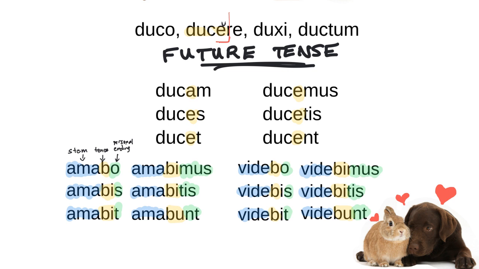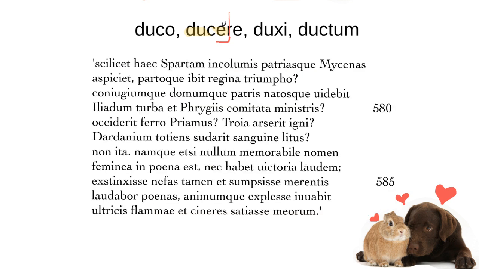Think about how important it is that you know your vocabulary and you know the dictionary form of verbs. Because if you're translating Latin and you come across a verb that ends in et, you won't be able to tell what tense it is unless you know the dictionary form. If that verb is from a second conjugation verb, then it's present tense. But if that verb is from a third conjugation verb, then it's future tense. So it's really important to know your dictionary forms and to learn your vocabulary.